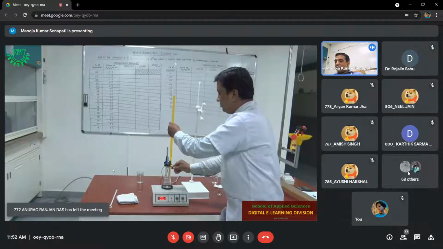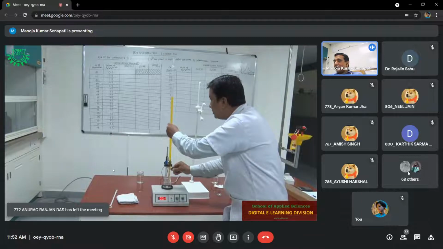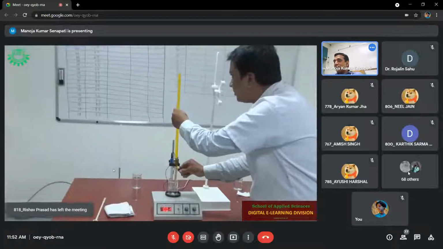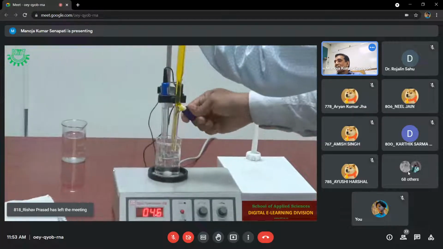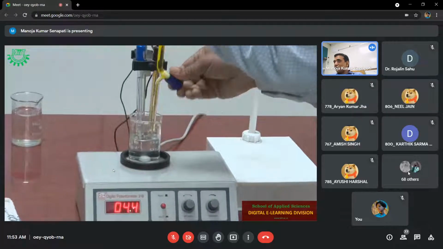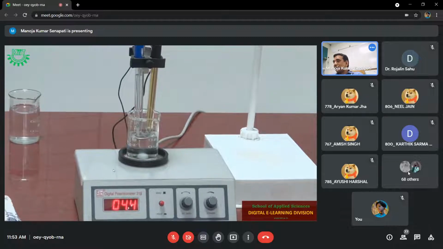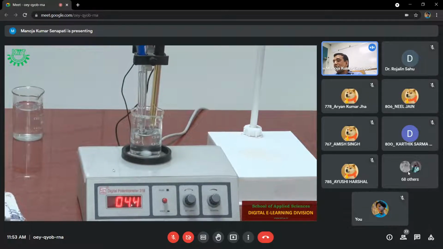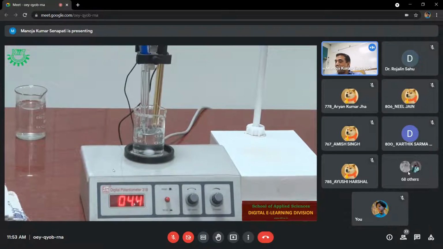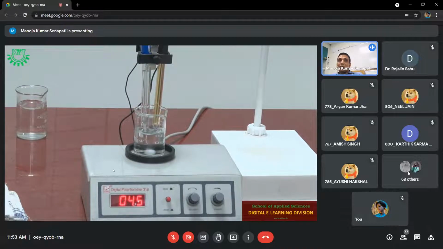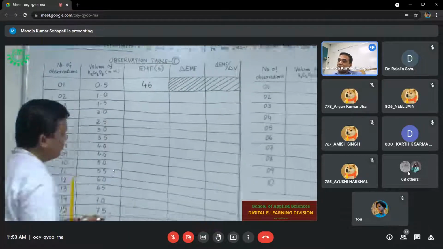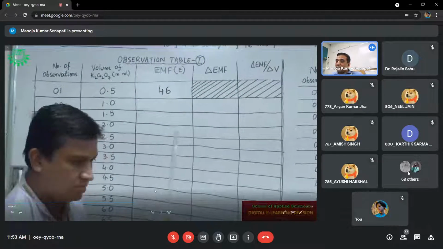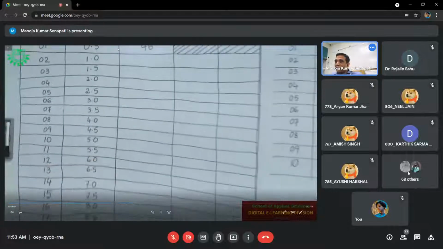So after making it 0, go on adding exactly 0.5 ml of potassium dichromate from the burette. This procedure should be followed very carefully. Exactly, you have to add 0.5 ml of potassium dichromate, and you have to wait for 1 minute till the value gets stabilized. So you can note down simultaneously in your rough observation table.